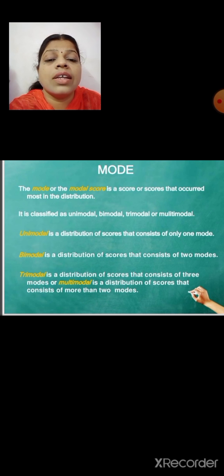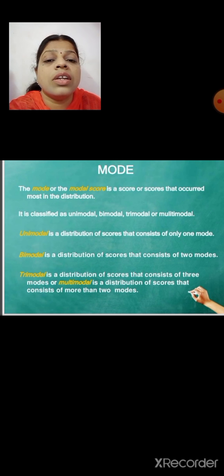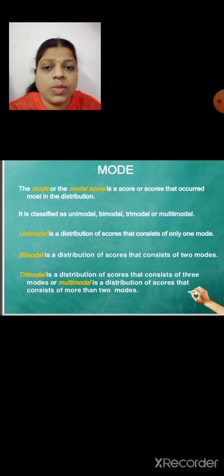So children, we know that uni means only one. If in a particular distribution we can see only one value which repeats more number of times, we can say that it is unimodal. Bimodal means two values in that distribution repeat more number of times.